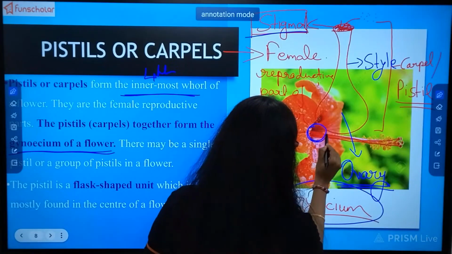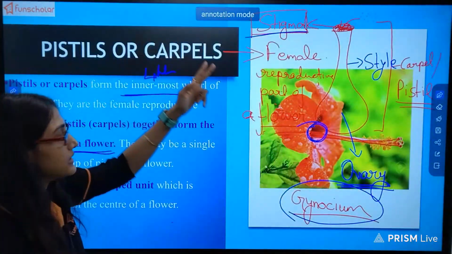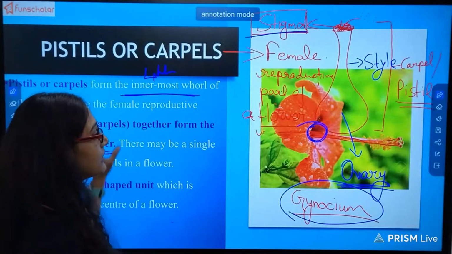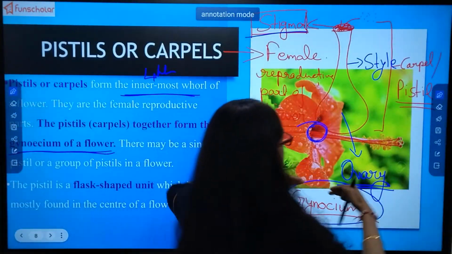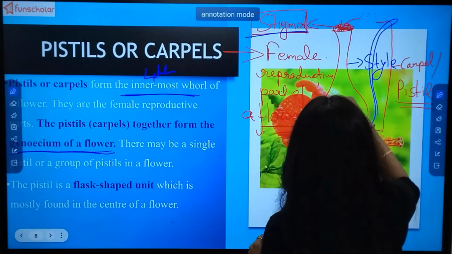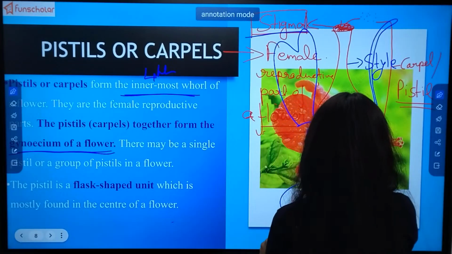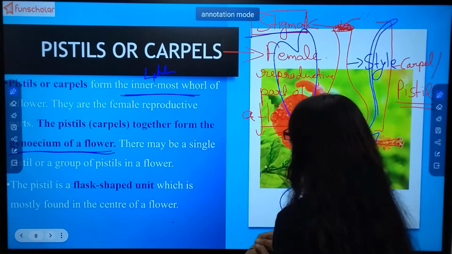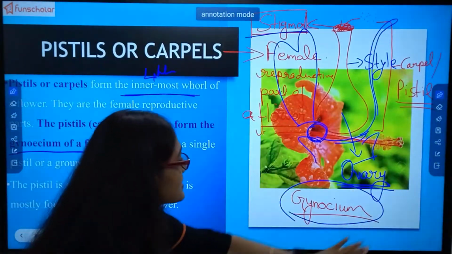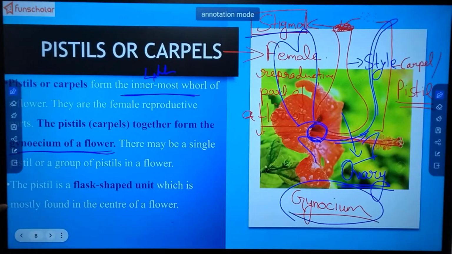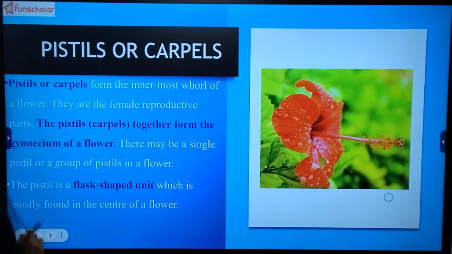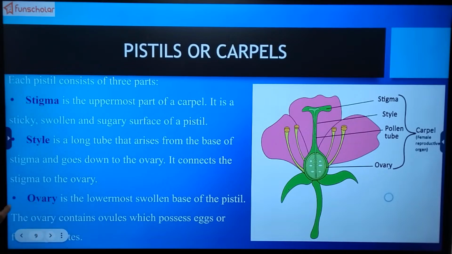This is the center place, right? In the flower I have shown you in 3D, in the video, in this slide, the female reproductive part is the center, then the male reproductive part, then the petals, and the outermost was the sepal or calyx, right? So please don't judge my drawing. I have just done it to make things understandable to you. Okay, now let's proceed. Now we have come to know about all the parts of the flower.